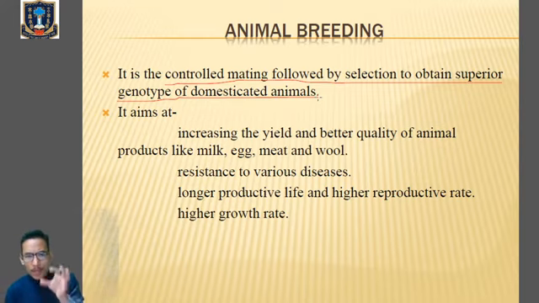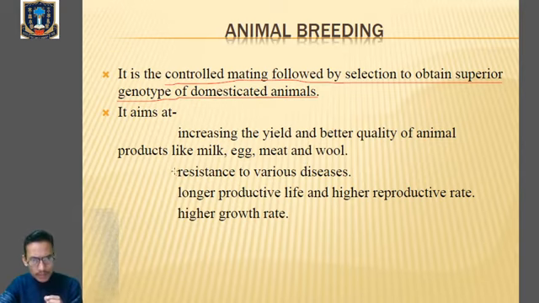So animal breeding is the controlled mating followed by selection to obtain superior genotype of domesticated animals. Clear? Now what are the aims of animal breeding? First of all, it will increase the yield, that is production. Not only will it increase the production, but also the quality of animal products, like milk, egg, meat, and wool. There must be improvement in terms of quality and quantity.